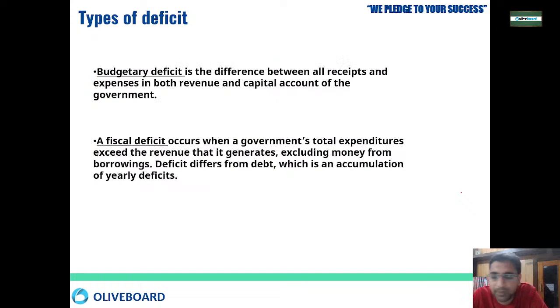Okay, so people normally ask, sir, what is the exact difference between budgetary deficit and fiscal deficit? Budgetary deficit is regarding all receipts, from both revenue and capital account, minus all expenditure from both of them. Fiscal deficit is when total expenditure exceeds the revenue that it generates, excluding the money you have borrowed. Okay, that is the difference.